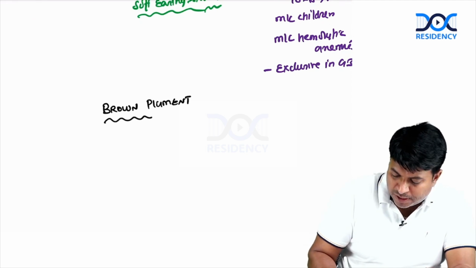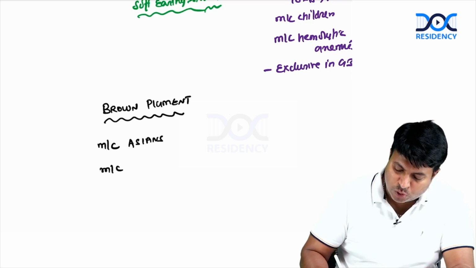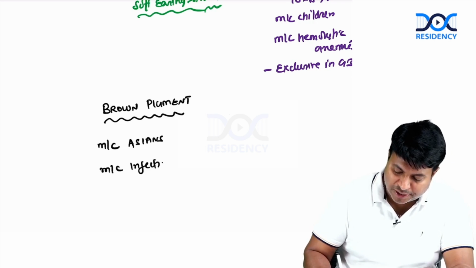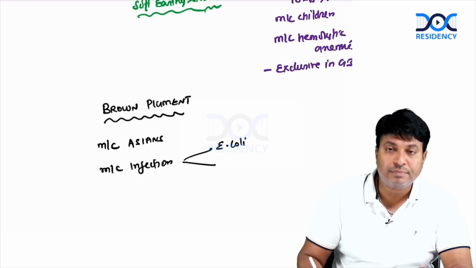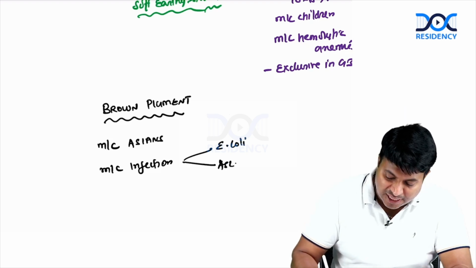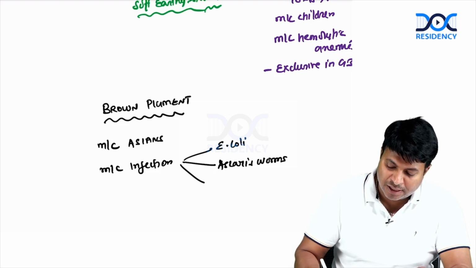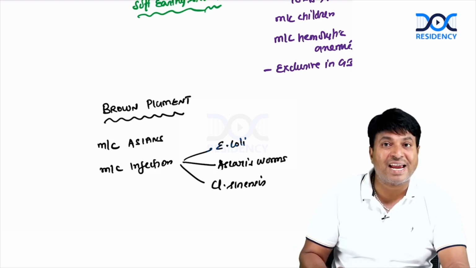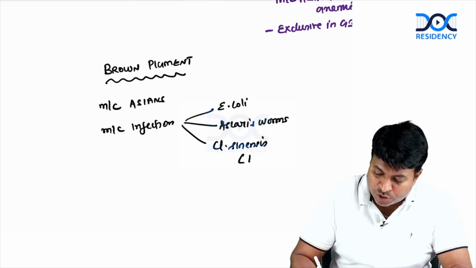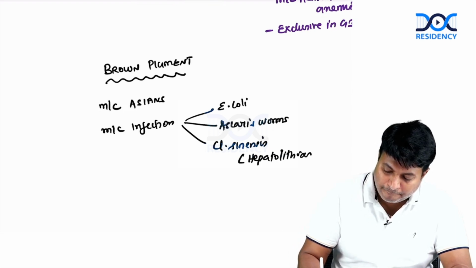So brown pigment stones are the most common stones in Asians. The most common stone seen in infection. What infection? Like E. coli, dead Ascaris worms, Clonorchis sinensis, known as Chinese liver fluke. They form stones in the liver known as hepatolithiasis.